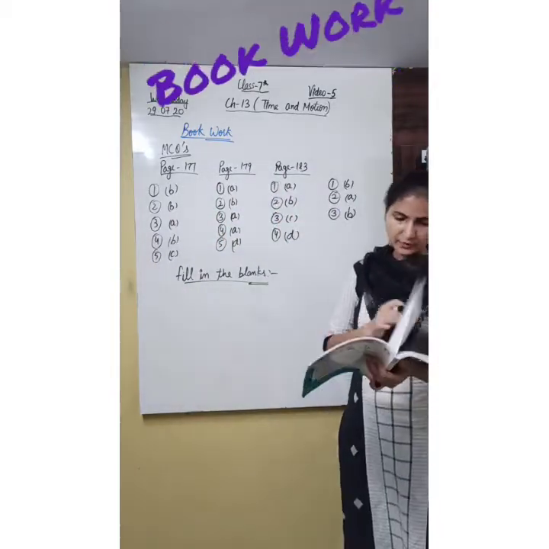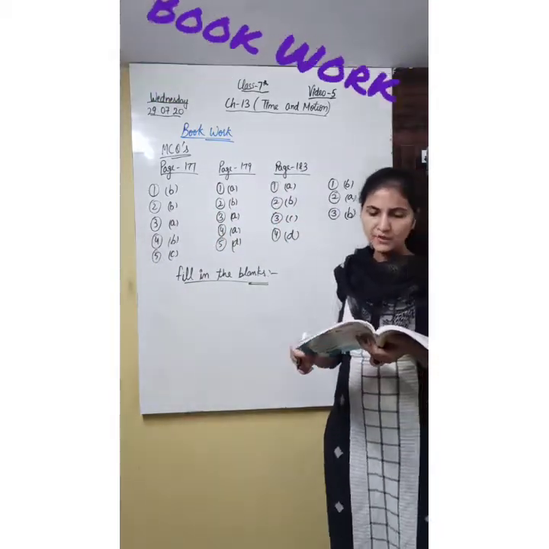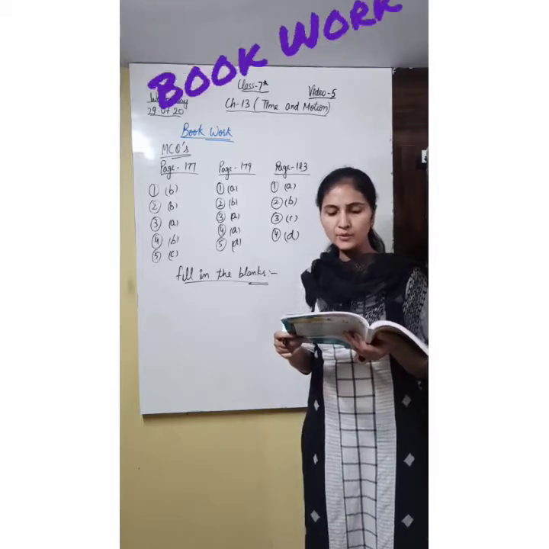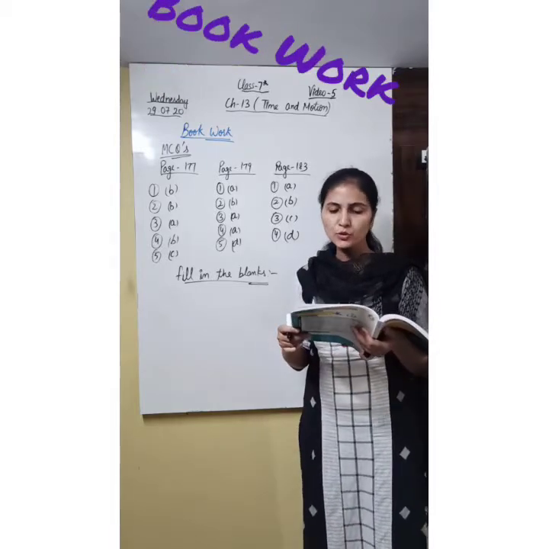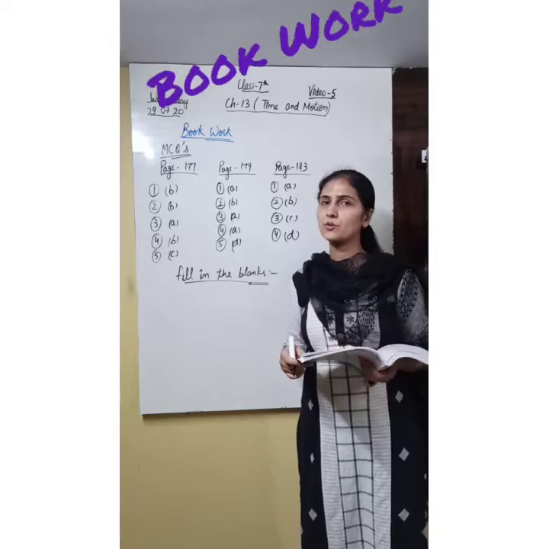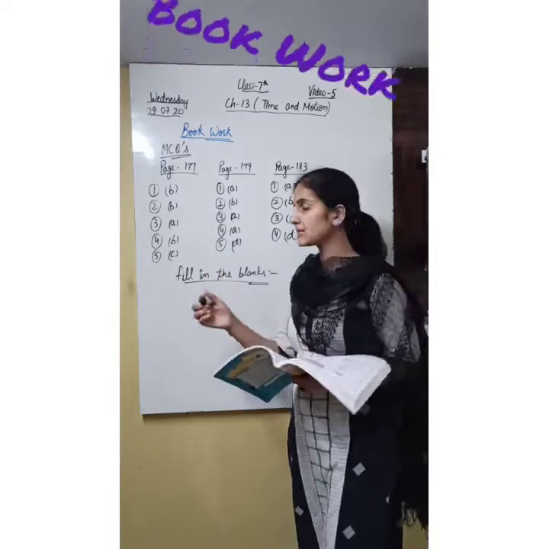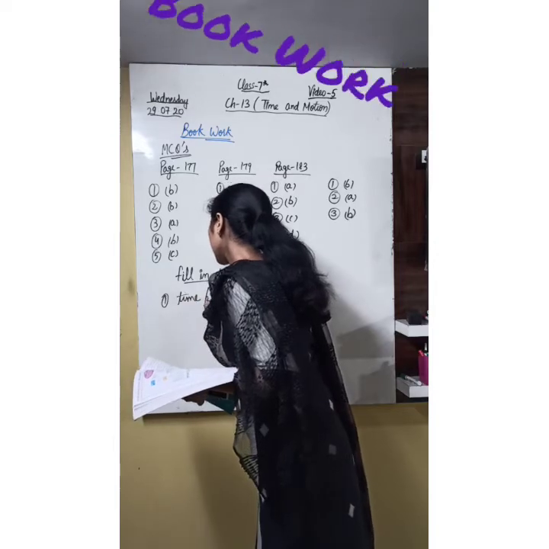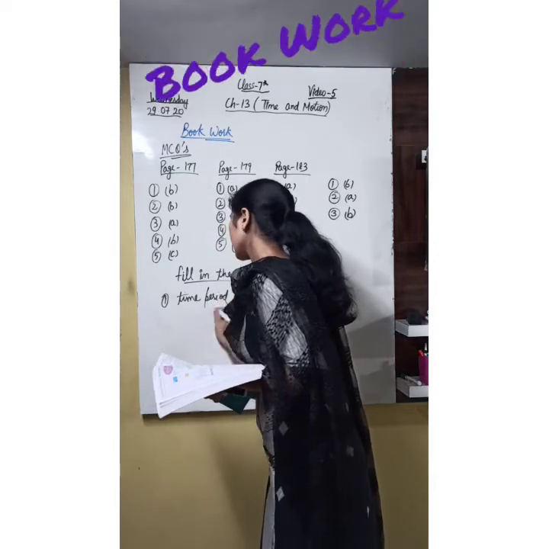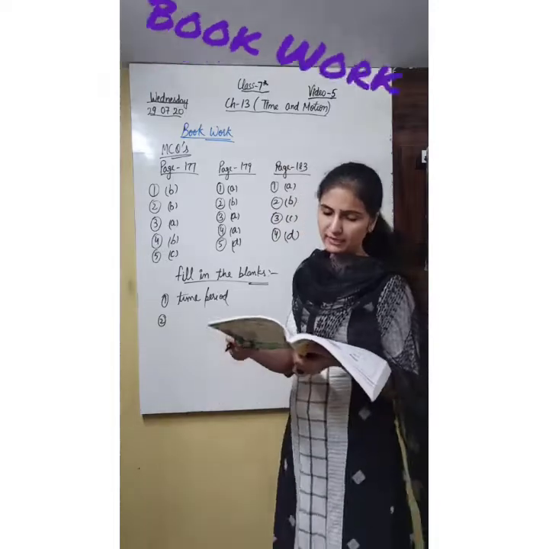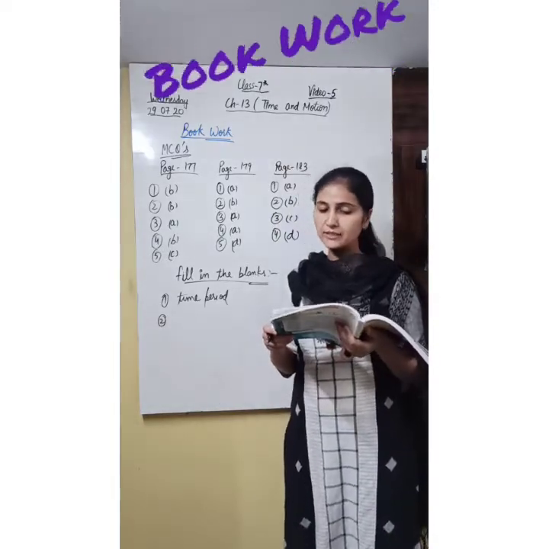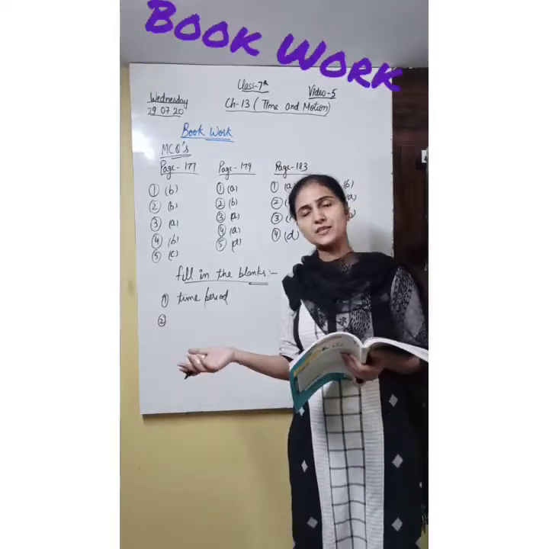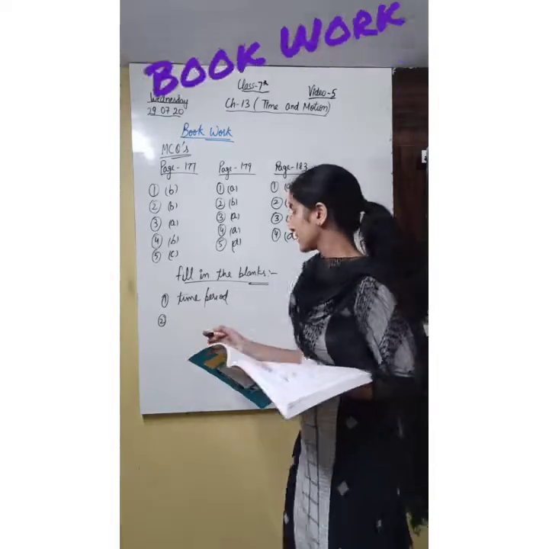First, filling the blanks. The time taken by the bob of a pendulum to complete one oscillation is called its time period. Next one: the formula of speed is distance traveled divided by the time taken. Distance by time is speed.